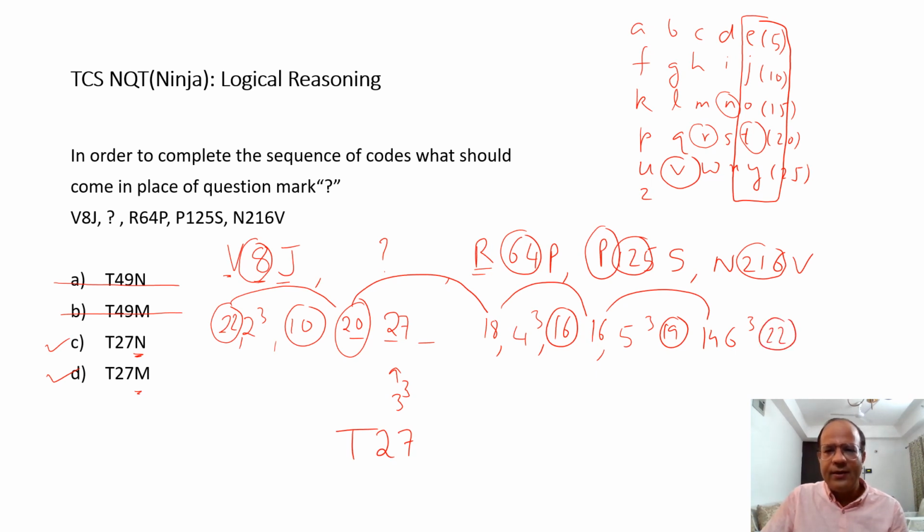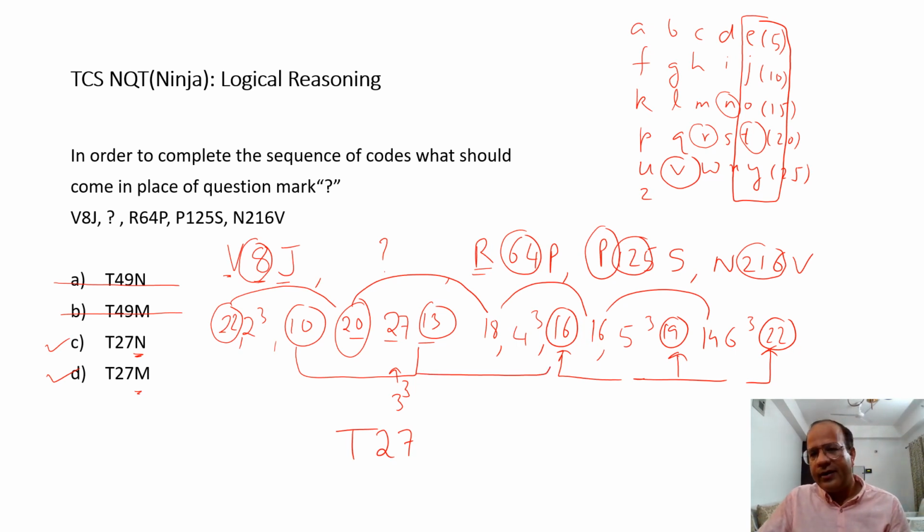So what do I see over here? There is a 22 and then it was a 19 over here and then a 16, 16, 19, 22. So it is going at a gap of 3. So it should be a 13 over here and it would continue like 10, 13, 16, 19 and 22. So 13 would mean if I try to figure out what is going to be 13, 13 is going to be M. So my answer has to be this, that is the D option. I can get rid of the C option now. Okay.